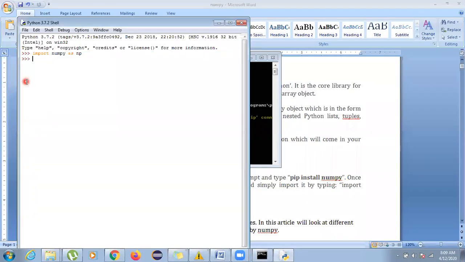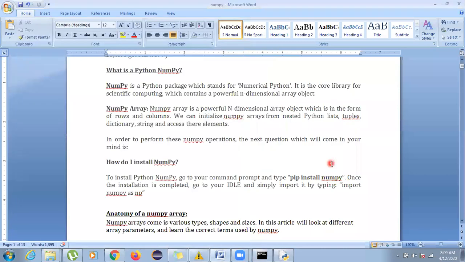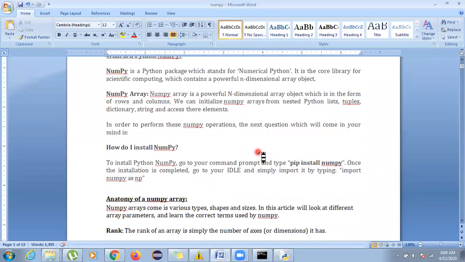And then you can go to your IDLE editor and look into whether NumPy has been installed properly or not. The same thing you are going to do for MySQL connector, for pandas, for everything. Sometimes you install it but in the wrong place, and then you are unable to find where you installed it because you have not changed the directory. In that case, if you write an import statement, it will look only in the Python 3.7.2 folder. But if your NumPy module is missing from there, it will show you an error even after downloading. So it is clear how we are going to install our NumPy.